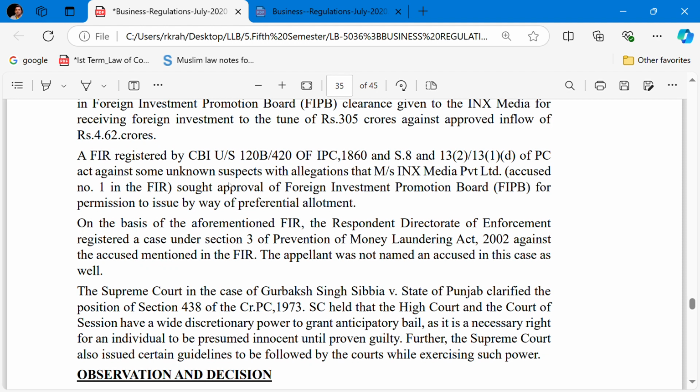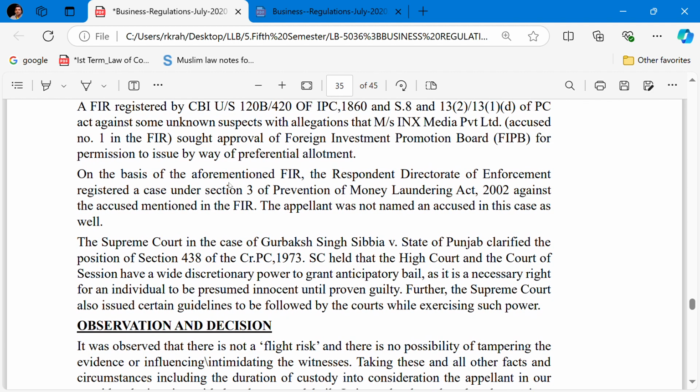The Supreme Court in the case of Gurbaksh Singh Sibbia versus State of Punjab clarified the position of Section 438 of the Code of Criminal Procedure, CrPC, 1973. The Supreme Court held that the High Court and the Court of Session have wide discretionary power to grant anticipatory bail, as it is a necessary right of the individual to be presumed innocent until proven guilty. Further, the Supreme Court also issued certain guidelines to be followed by the court while exercising such power.